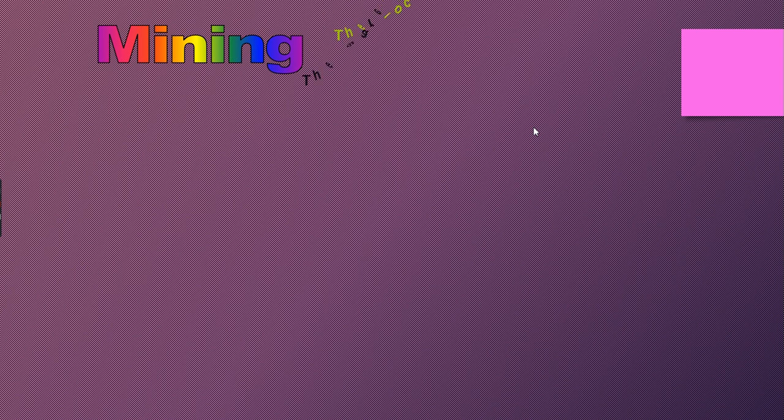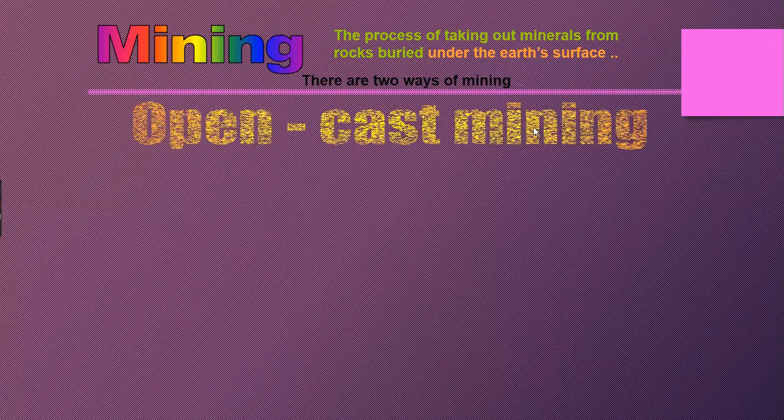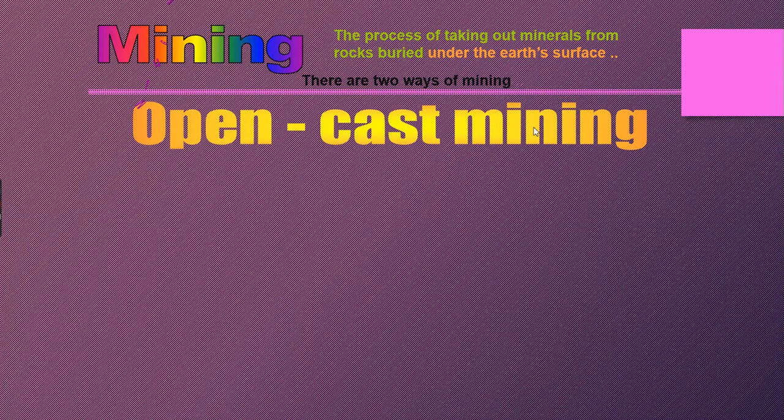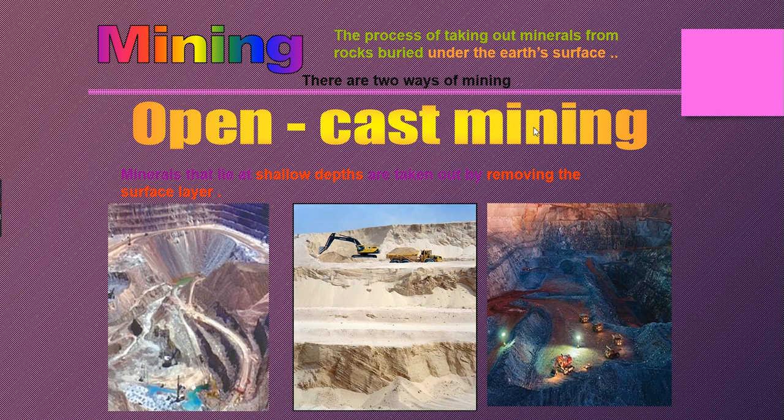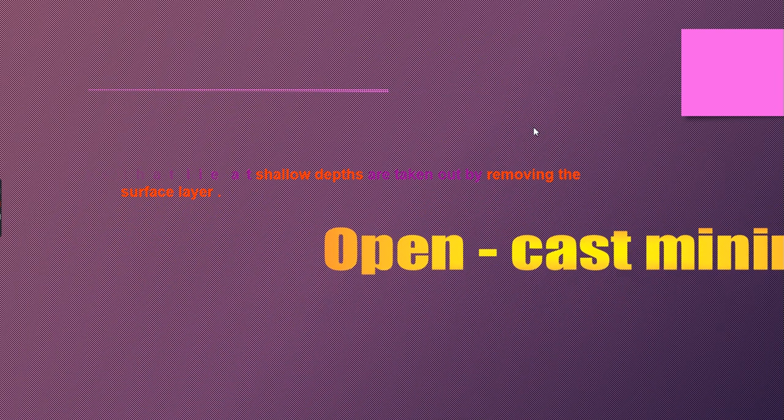Let's go for mining. There are two ways of mining. One is open cast mining, one is shaft mining. You can see here, this is open cast mining. What you have to do is you remove the surface layer. As soon as you remove the surface layer, you can go into the shallow depth. Now we'll go for shaft mining.